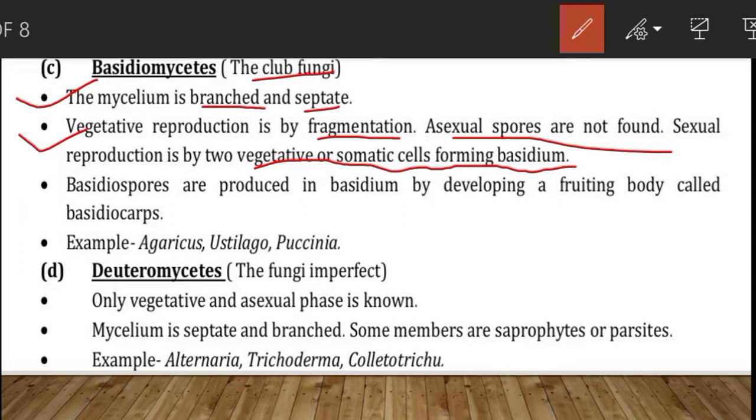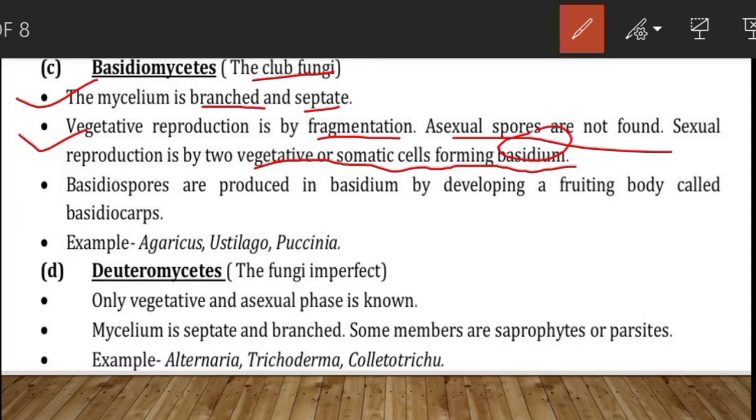प्लाज्मोगैमी, once again I am repeating, it is the first stage in which the cytoplasm of two sex cells come close together but do not fuse with each other. Only the protoplasm fuses. Okay, so plasmogamy occurs by the fusion of two vegetative or the somatic cells of different genotypes, means उनका genotype same नहीं है. Okay, जेनेटिक कॉम्बिनेशन जो है वो सेम नहीं है, अलग अलग स्ट्रेन्स के हैं. The resultant structure is a dikaryon which ultimately gives rise to a basidium, right?